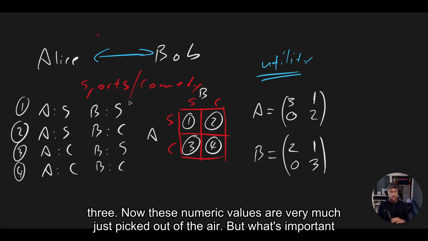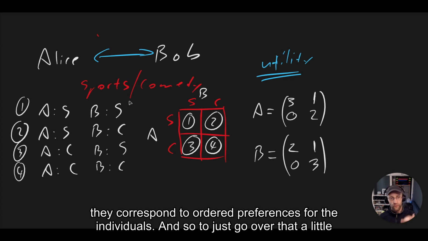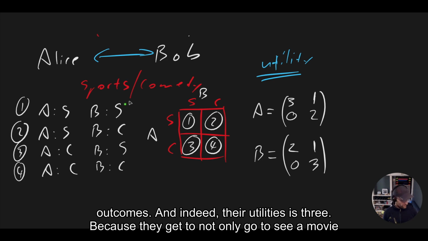Now, these numeric values are very much just picked out of the air, but what's important is that they correspond to the situation I've described. And more importantly than that, they correspond to ordered preferences for the individuals. To go over that a little bit more, in scenario one we said that Alice would prefer this out of all the outcomes, and indeed, her utility is 3.